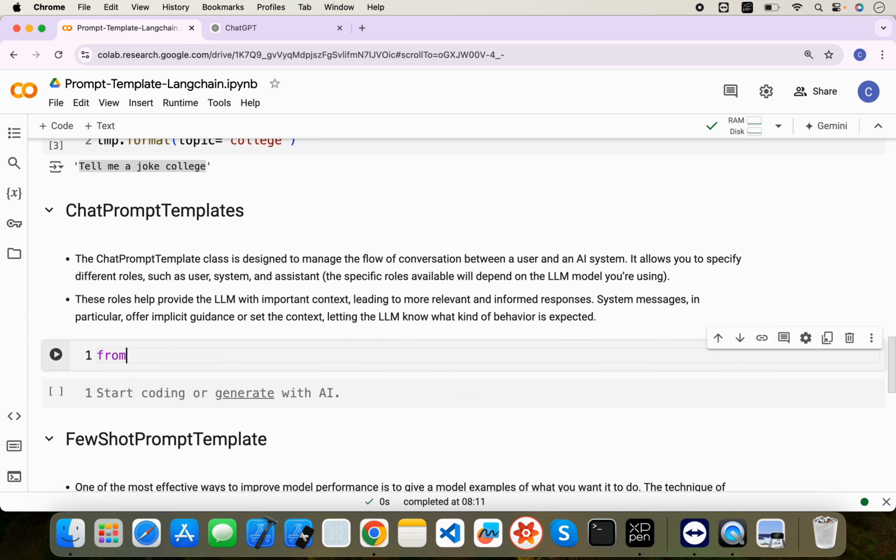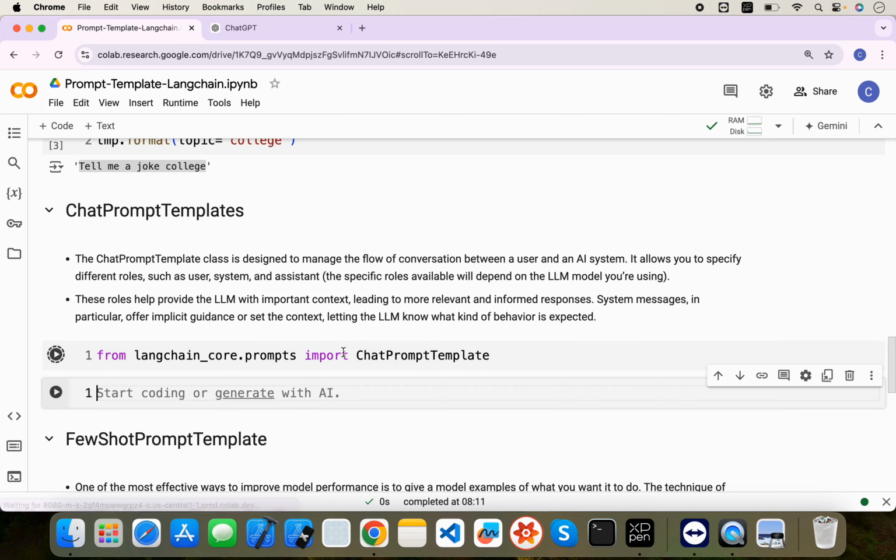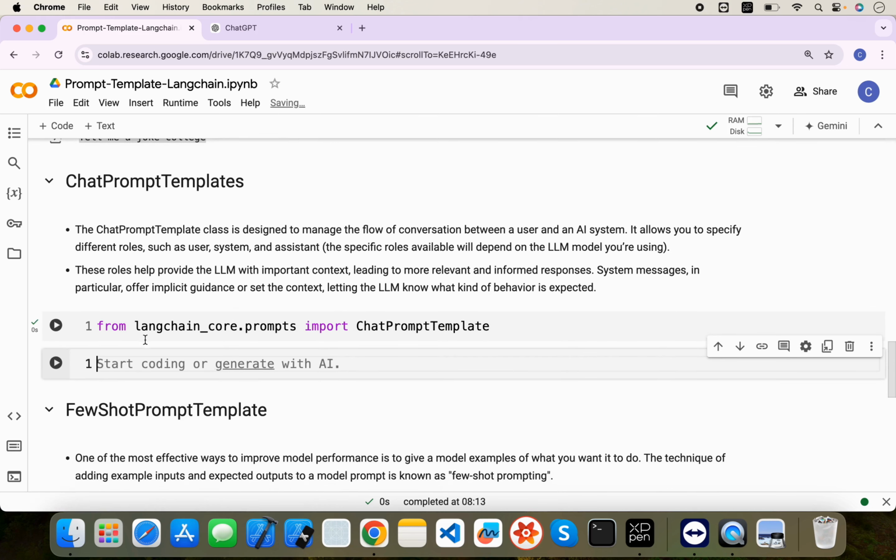Let me first import from langchain_core.prompts import ChatPromptTemplate. In chat prompt templates, as I said, there are roles like system and user. So let me write the prompt template.